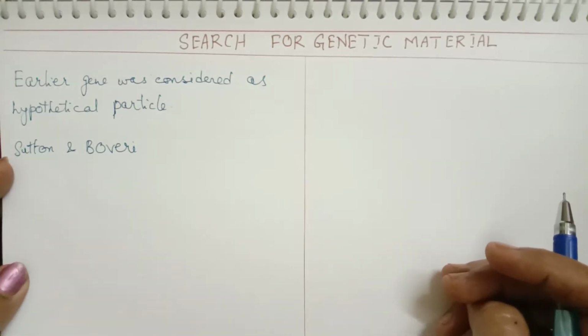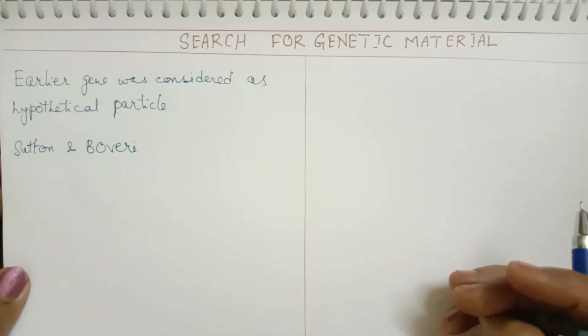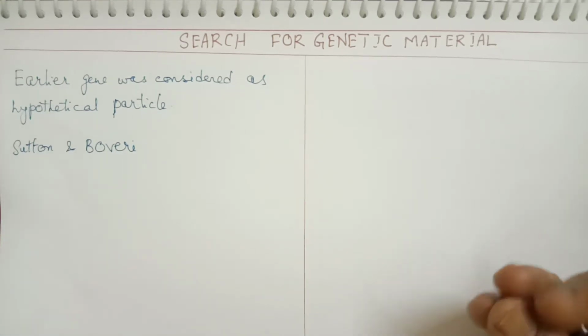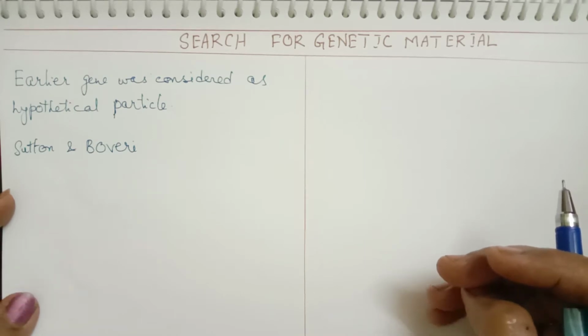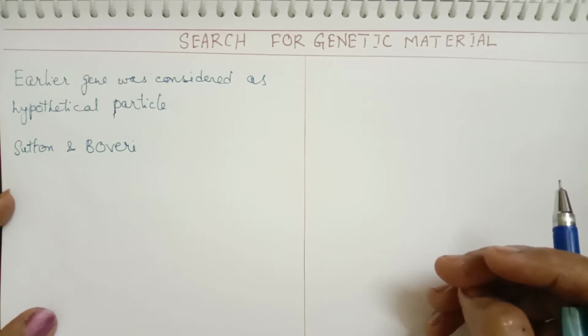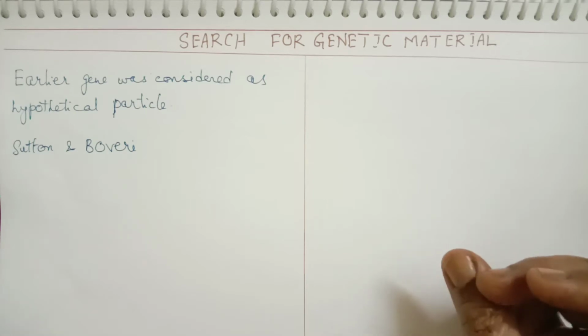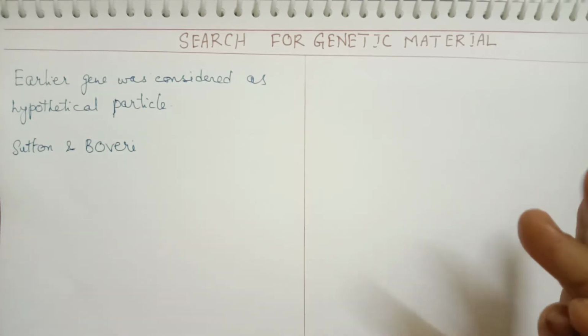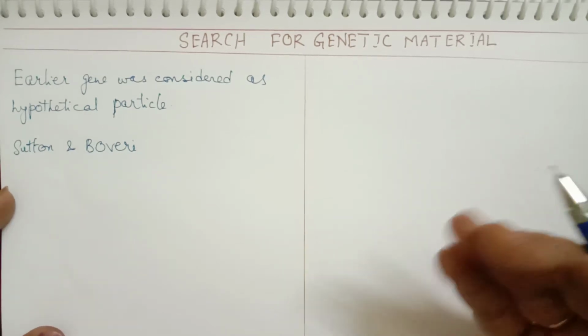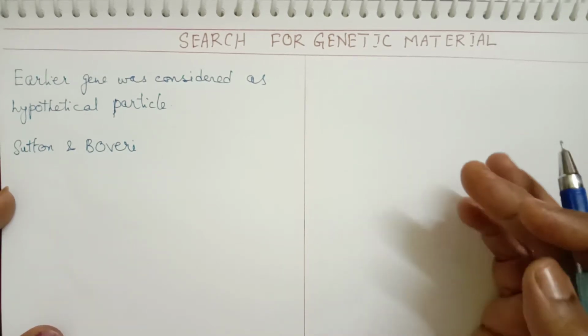We all know the long way the study of genetics started from Mendel. Mendel completed his experiments from 1856 to 1863. After that, there was a very long gap.